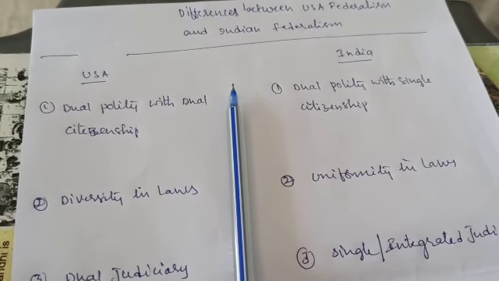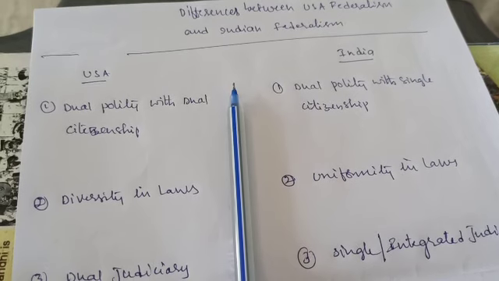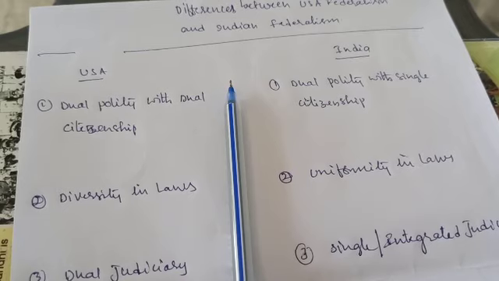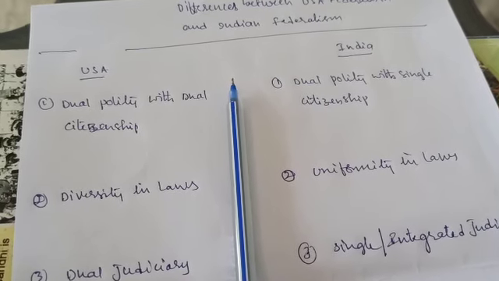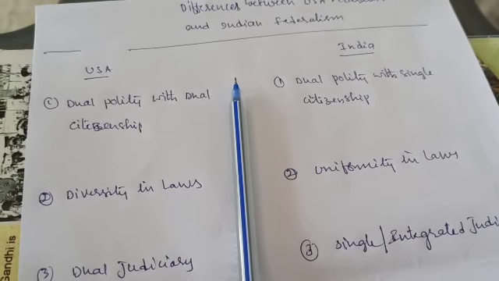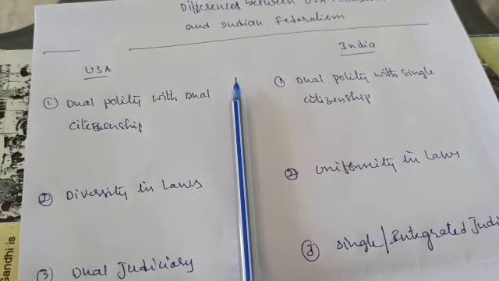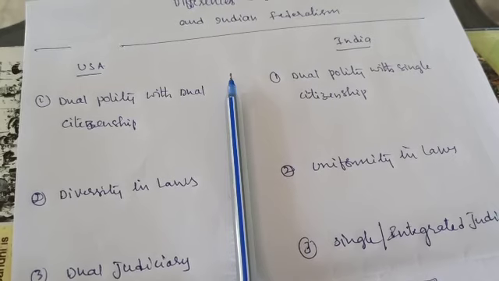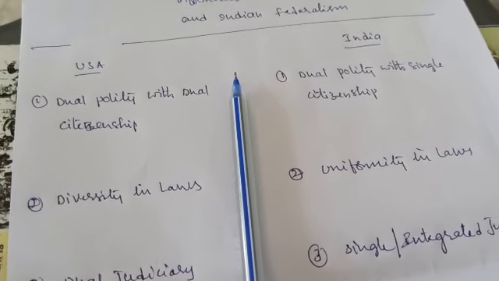Laws of the central government and laws of state governments are different, in every matter: property rights, taxes, measurements, weights, whatever aspect is there.